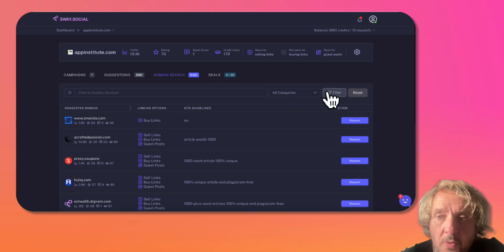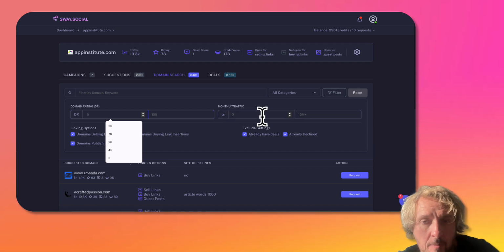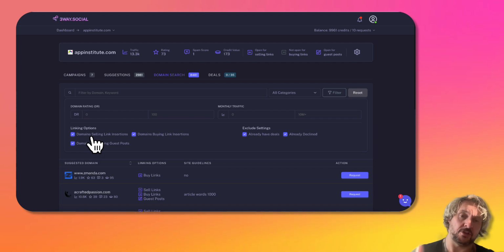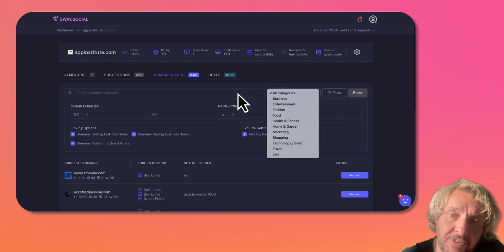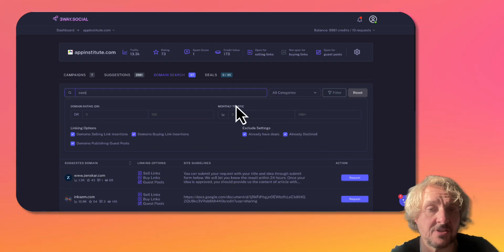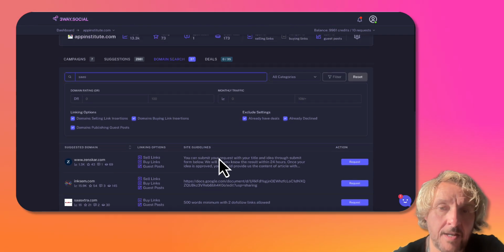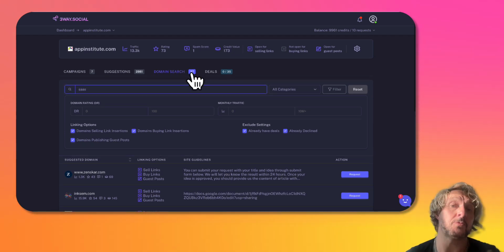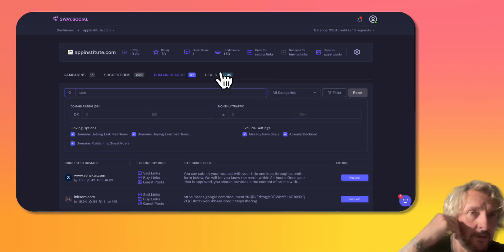which means that now we can choose to filter. Again, we can filter by domain rank, and monthly traffic, and the linking options, whether we're looking to buy or sell or get a guest post, as well as filtering by category, so we can discover domains. So for example, if I was looking for maybe a SaaS-based link, I could just search the domains and find any domains that either mention that in their description or in their domain. So rather than contextual, we can also discover link options by domain level as well. Everything else remains the same in terms of how the deals and the requests work.